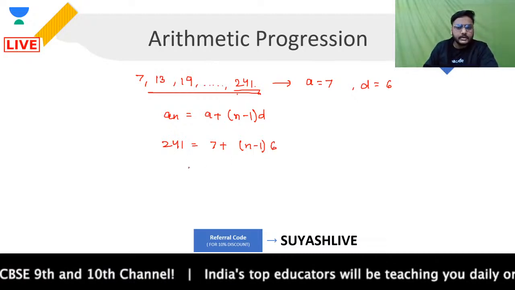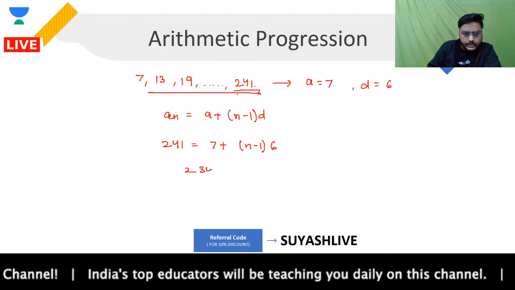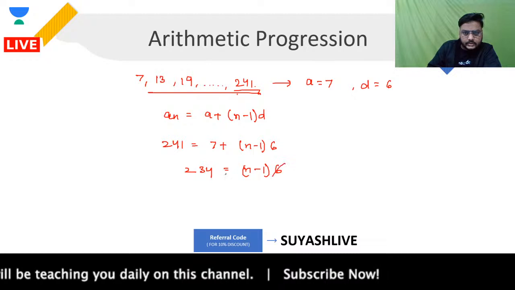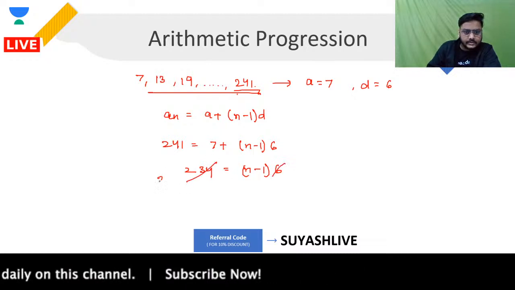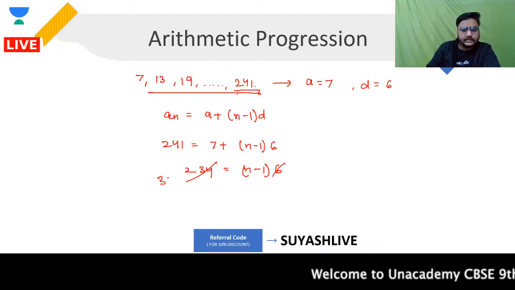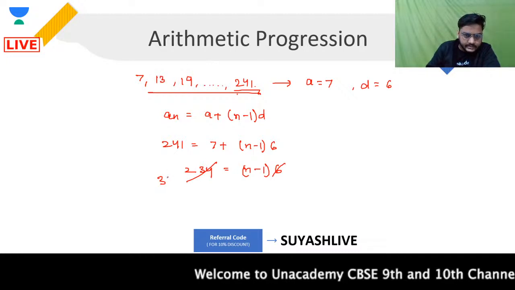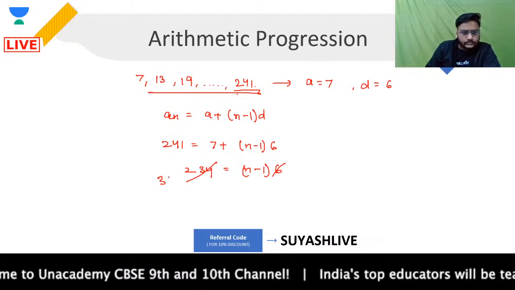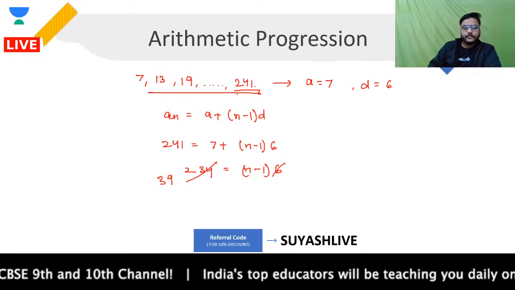That would simply give you 234 is equal to n minus 1 into 6. 6 will cancel this. 6 times 3 is 18, 6 times 4 is 24, 6 times 6 is 36, 6 times 7 is 42, 6 times 9 is 54. This is what we got.